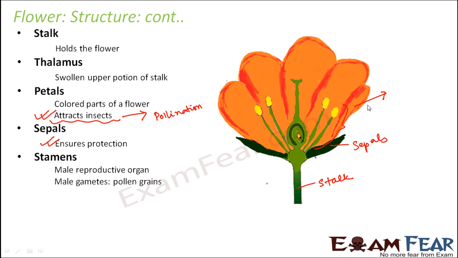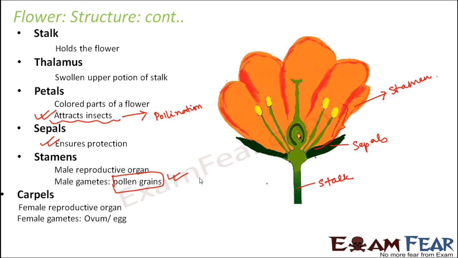And what are the male gametes? Male gametes are pollen grains. Now we will discuss what is pollen grain, how is it formed, etc. We'll do that. But for now, you just know that these parts are the stamens and they produce the male gametes, and the male gametes are contained in the pollen grains.